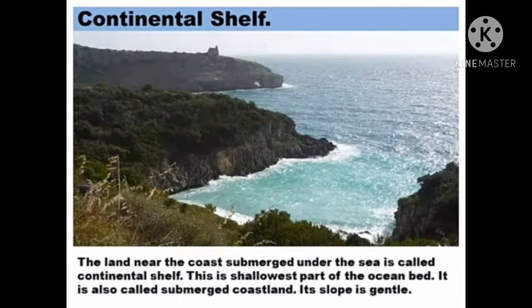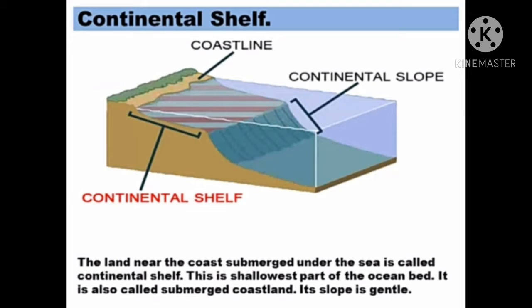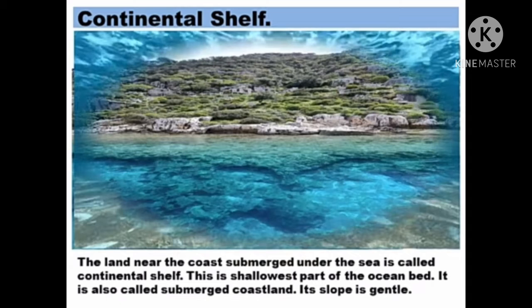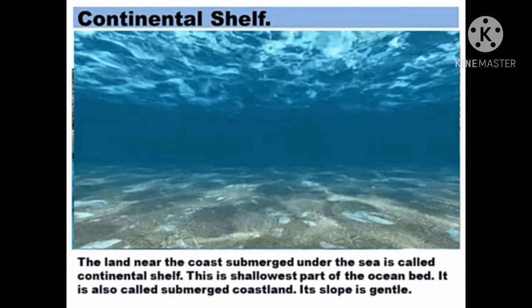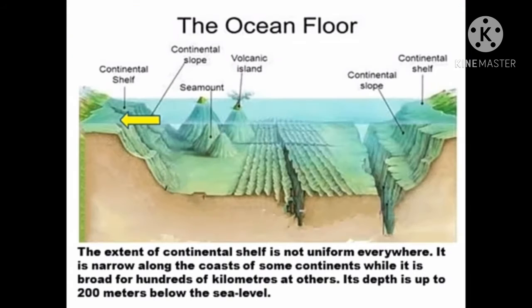The land near the coast and submerged under the sea is called the continental shelf. This is the shallowest part of the ocean bed. It is also called submerged coastland. Its slope is gentle. The extent of the continental shelf is not uniform everywhere. It is narrow along the coast of some continents while it is broad, for hundreds of kilometers, at others. Its depth is up to 200 meters below the sea level.